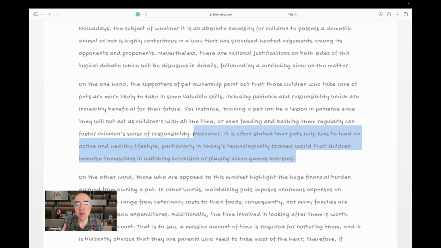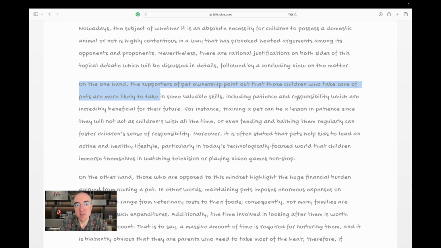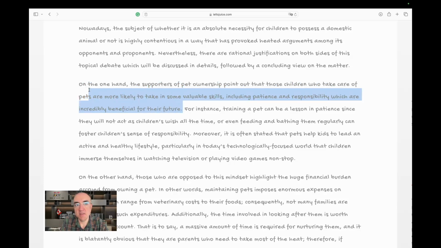So pet ownership can help improve the child's sense of responsibility and their patience. And now it helps them become healthier individuals. Very good, very good. I have one little issue here. The topic sentence doesn't cover health.